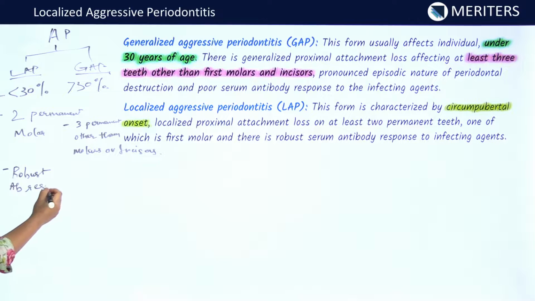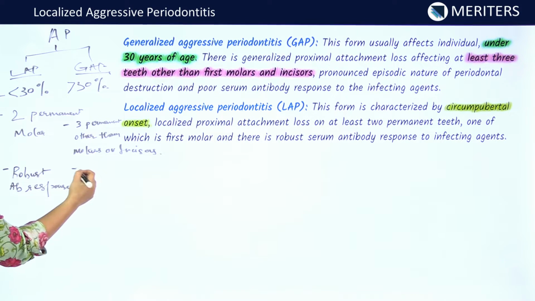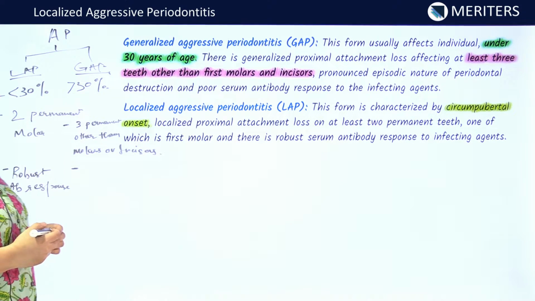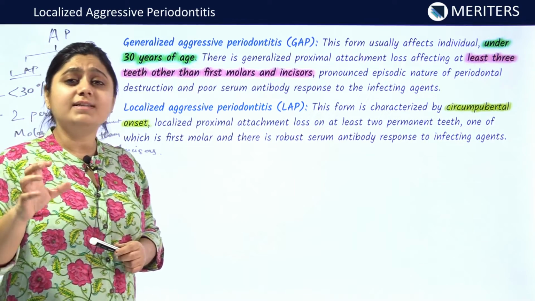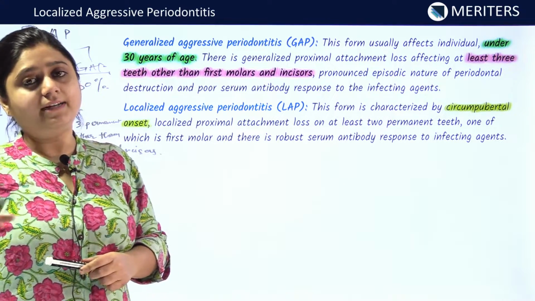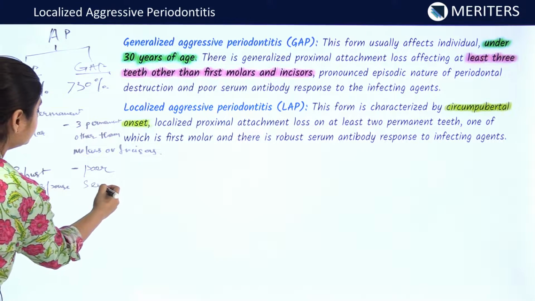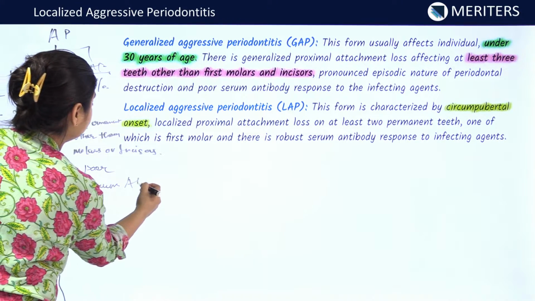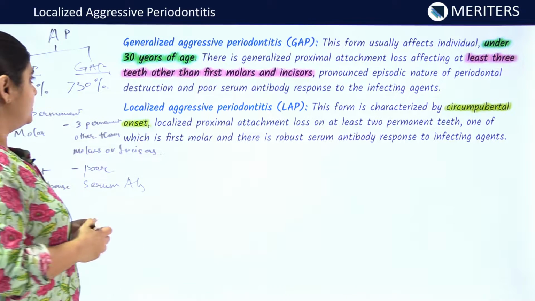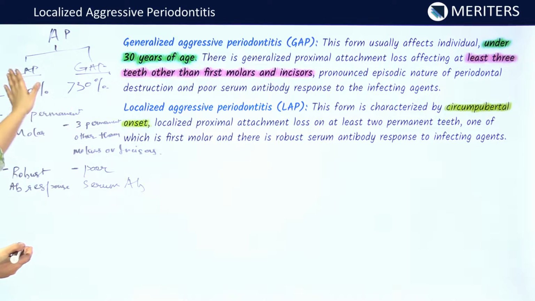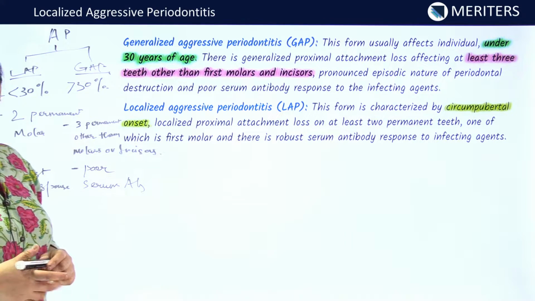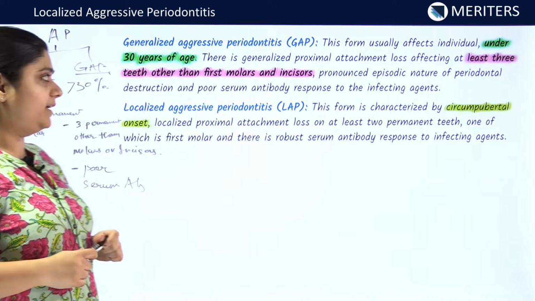While in patients affected with generalized aggressive periodontitis, a poor serum antibody response is seen towards the antigens. This is the basic difference between localized aggressive periodontitis and generalized aggressive periodontitis.